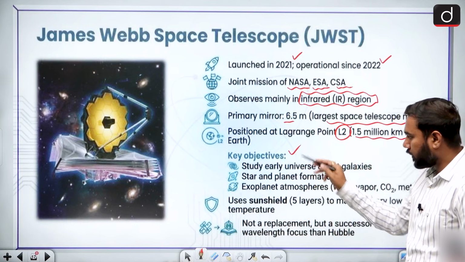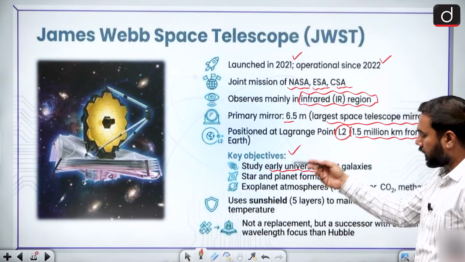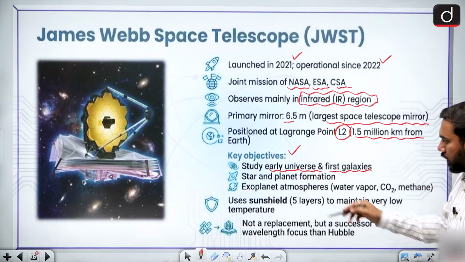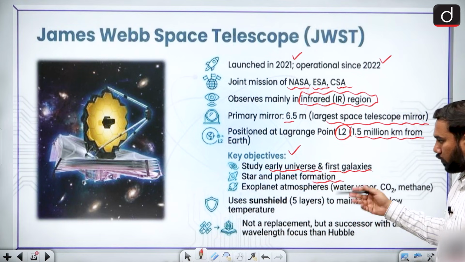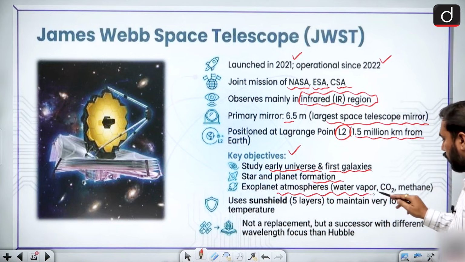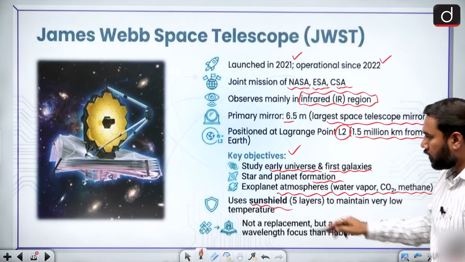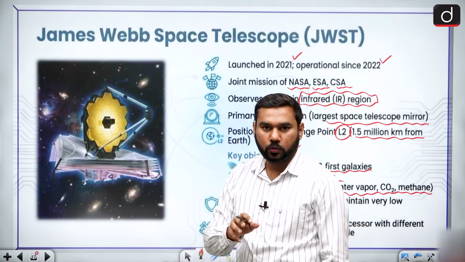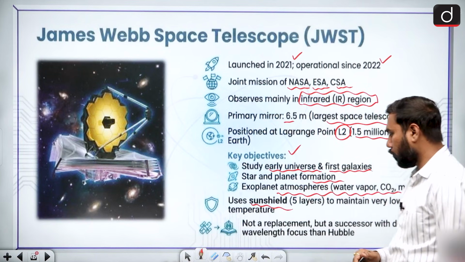And what are the key objectives? It studies the early universe, because it is a time machine, so early universe study and the first galaxies. Also it looks at star and planet formation, because this regularly happens in space. Exoplanet atmospheres, water vapor, CO2 and methane. It also uses a sun shield, because we made this with gold, and you know that gold is a very good thing which can maintain the sunlight shield for the James Webb Telescope.